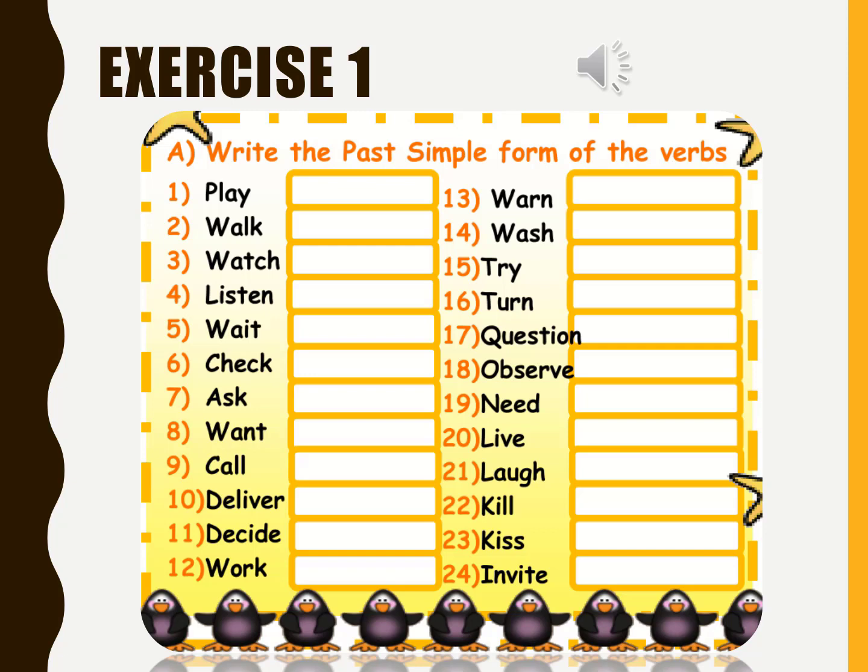If at the end of the verb we have no e, we add ed. Or at the end of the verb, if we have a y and before it there is a consonant, we omit the y and we add ied. Okay, good luck. And I will send you the answers later so that you can check. If you have any questions, please get in touch.